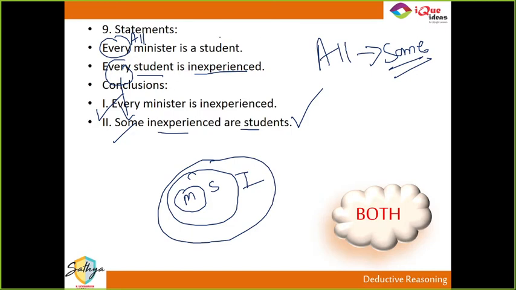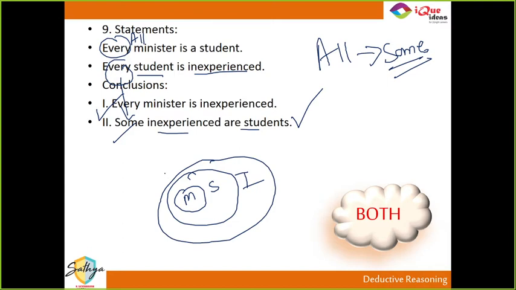Vedika, seriously, first wala, if all A are B and all B are C, then all A are C. That's one of the first conclusions that we studied. Remember, all Ahmedabadis are Gujaratis and all Gujaratis are Indians. So all Ahmedabadis are Indians. We took that example, right? Do you recall that example? Last time we did that, Vedika. So always remember, if all A are B and all B are C, then all A are C.